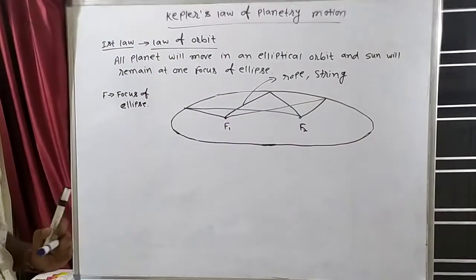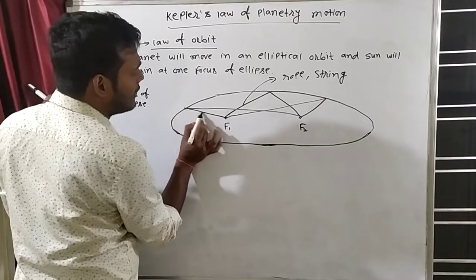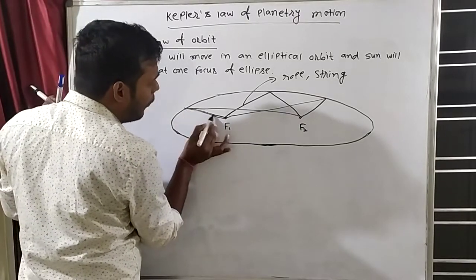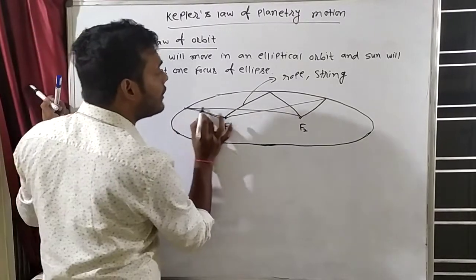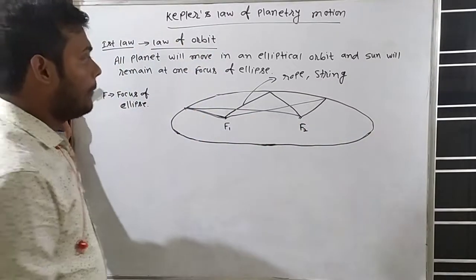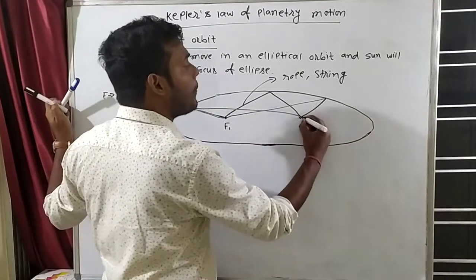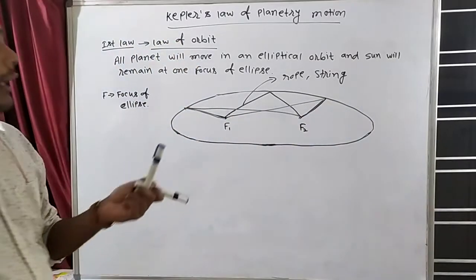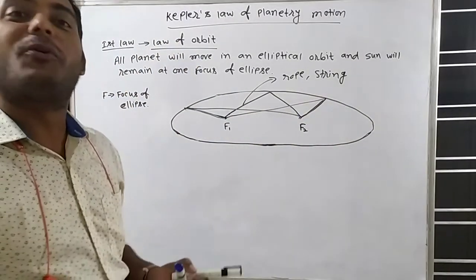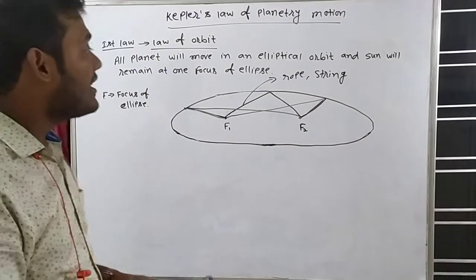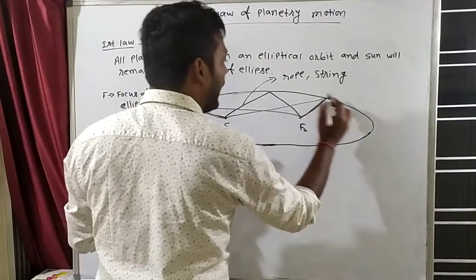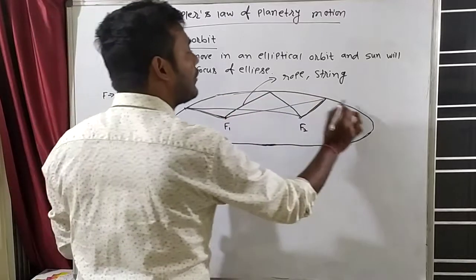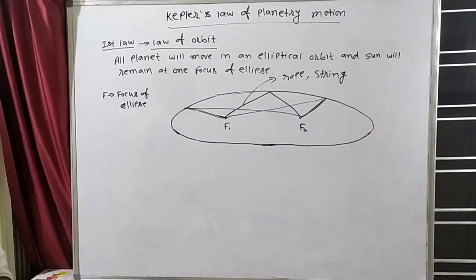Clear? Actually what is happening, when this rope length is less, then this rope length is high. For example, suppose here this rope length is less and this rope length is high. So here is the radius constant? No, here it is changing. So the path that I will get will look like this. Actually this is an elliptical path.